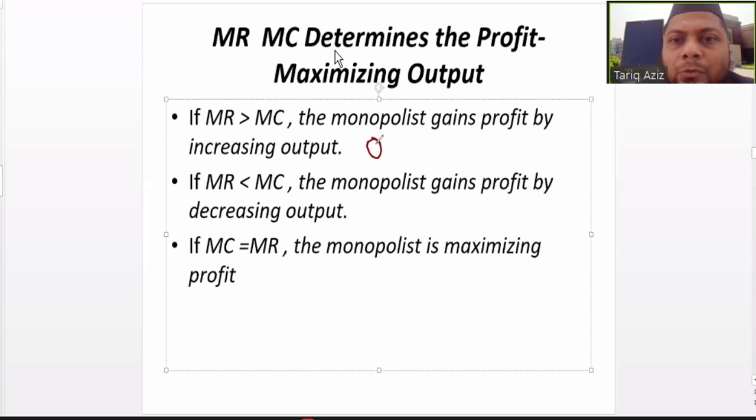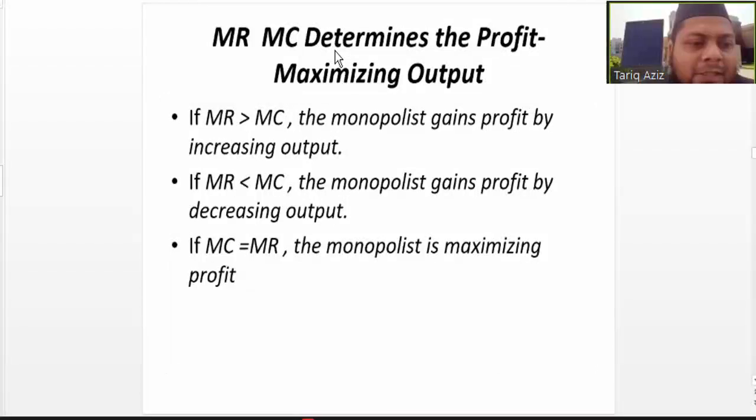We are basically talking about Q. What Q is the optimum level? Q is the output. What Q is the optimum level to maximize the profit? So the answer is the level where marginal cost is equal to marginal revenue. That level of production is optimum. Optimum means that is the level where the profit of the monopolist is maximum.